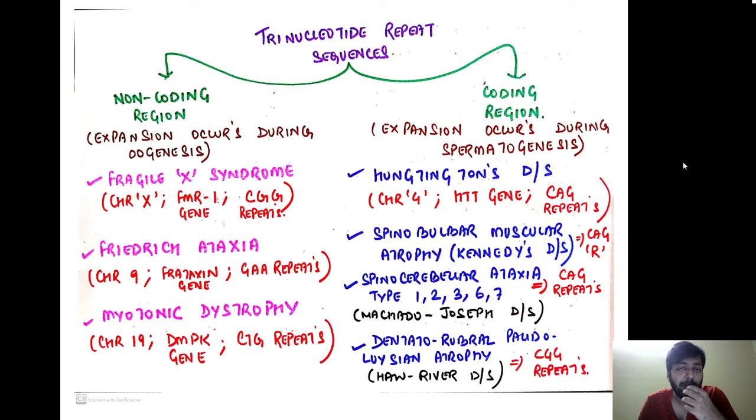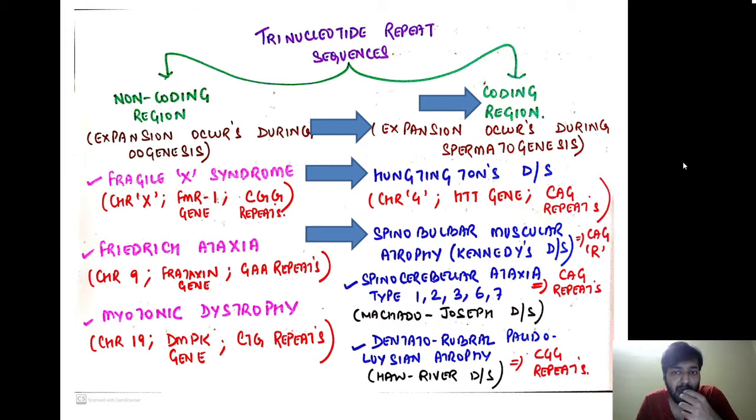Trinucleotide repeat sequences involving the coding region: number one is Huntington's disease. Here chromosome 4 is involved, the HTT gene is involved, and the repeats are CAG, cytosine, adenine, guanine. Another example is spinobulbar muscular atrophy, also called Kennedy's disease, again with CAG repeats. In spinocerebellar ataxia, also called Machado-Joseph disease, again we have CAG repeats, and in dentatorubral-pallidoluysian atrophy, also called Haw River disease,